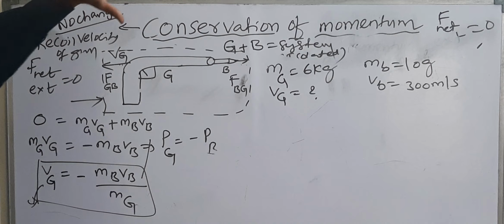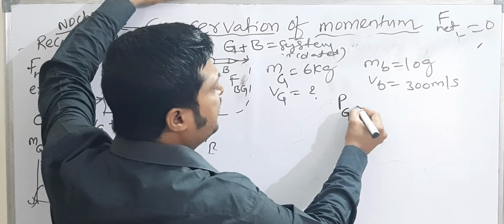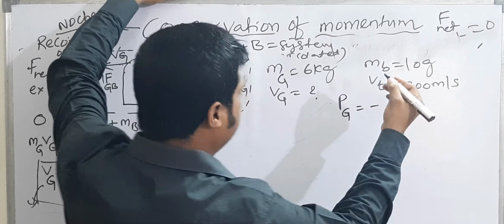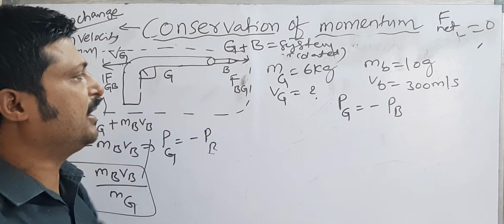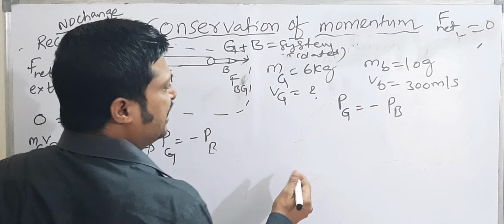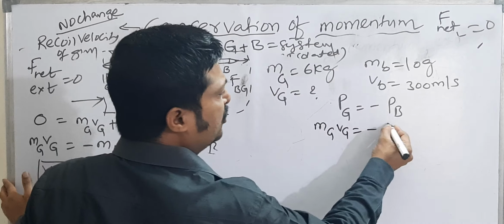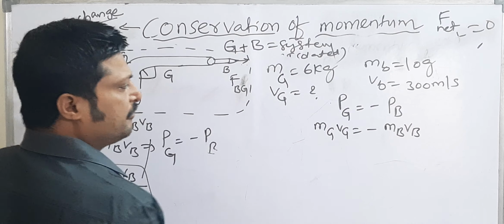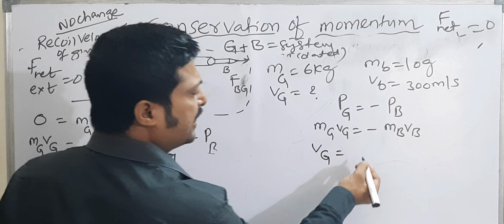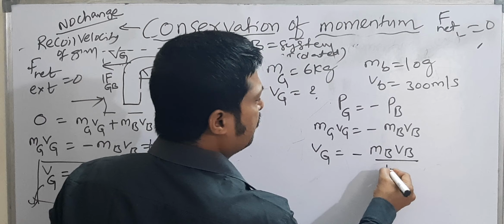Simply write: momentum of gun is equal to minus momentum of bullet, because they are equal in magnitude and opposite in direction. In the place of momentum, write mass of gun times velocity of gun is equal to minus mass of bullet times velocity of bullet. So velocity of gun is equal to minus mass of bullet times velocity of bullet by mass